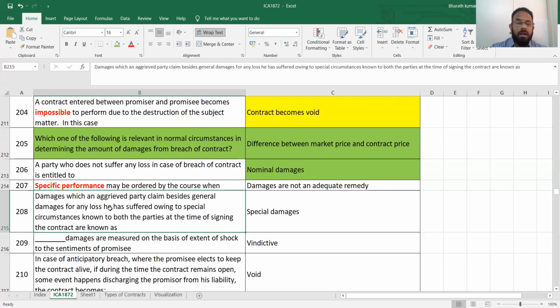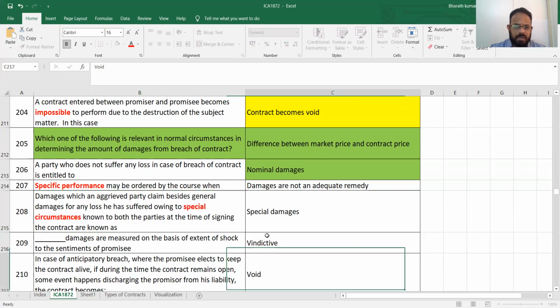Next, damages which an aggrieved party claims beside general damages for any loss he has suffered owing to special circumstances is called what damage? Special damages.